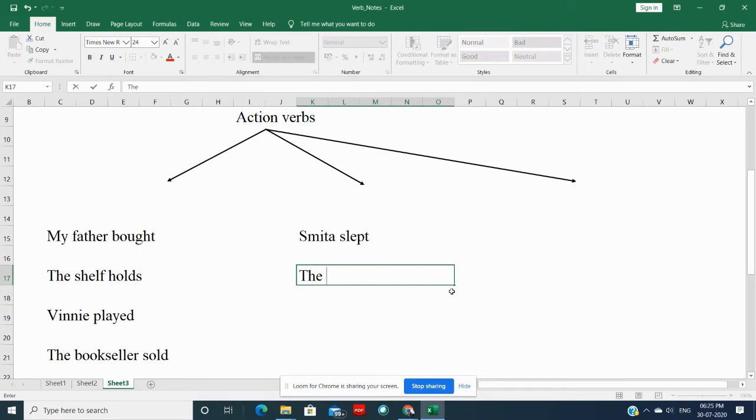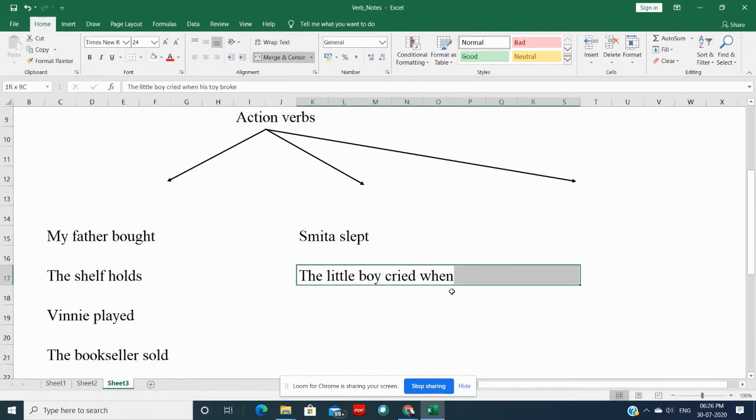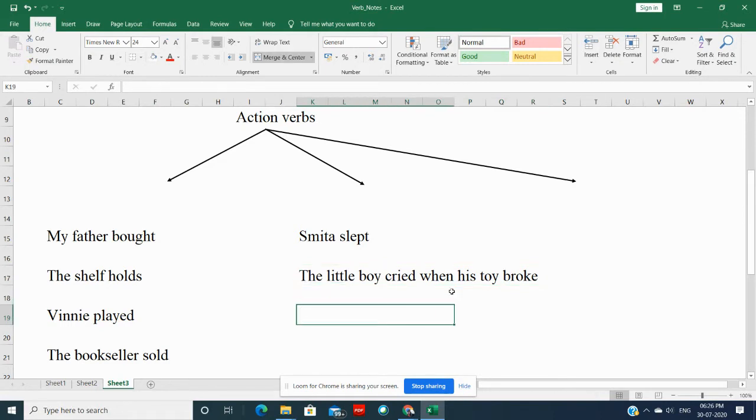The little boy cried when his toy broke. The sun rose up in the sky.